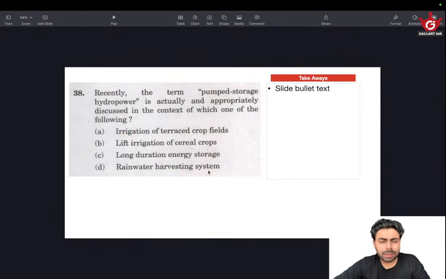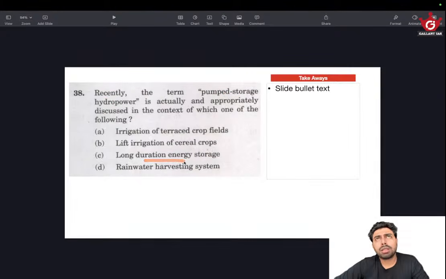For the rainwater harvesting system, there could be some level of engineering to make it a hydropower system. Now, long duration energy storage. There is no mention of water here, but energy storage is mentioned, and storage is mentioned in the other option also: pumped storage, energy storage, and hydropower. Power, energy, then storage, pumped storage. This kind of makes sense.